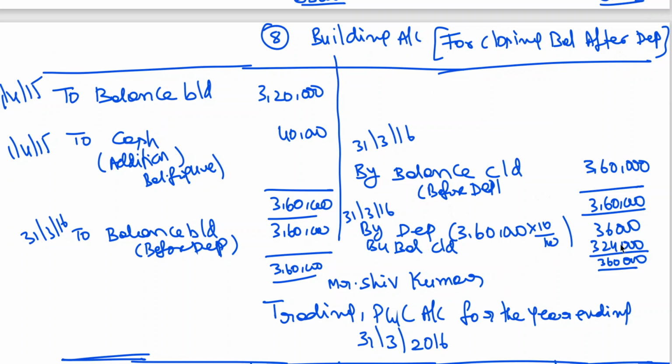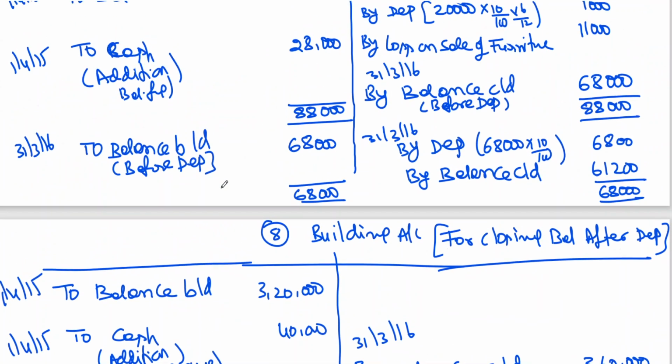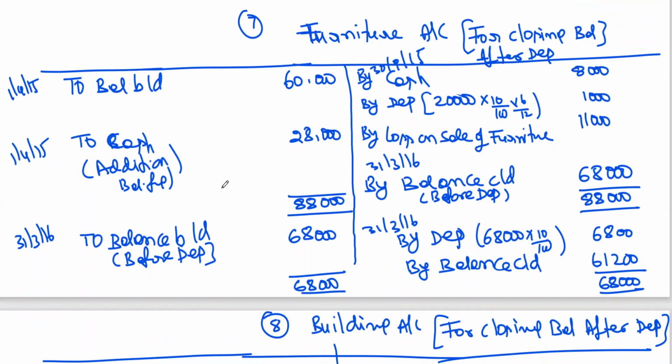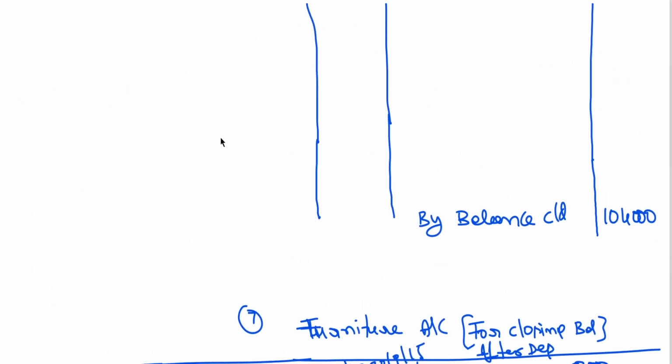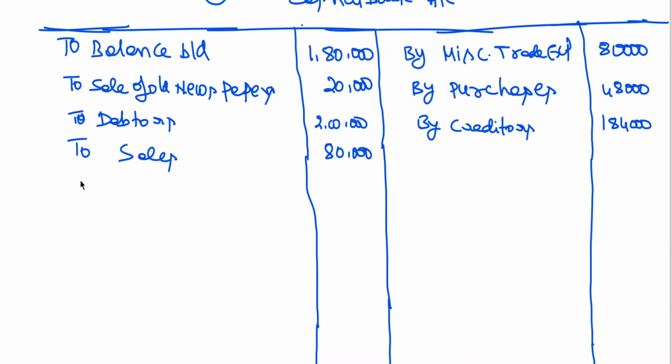Okay. So this is your building balance after depreciation. Now let me go for the posting of this. You know that this cash realized and this cash paid for furniture. These two things first, let me take to the cash book.